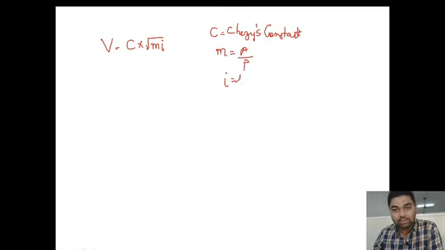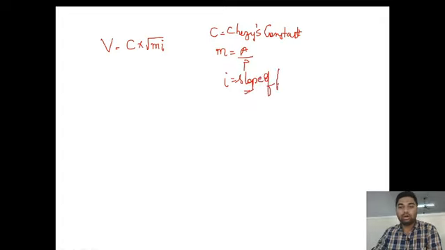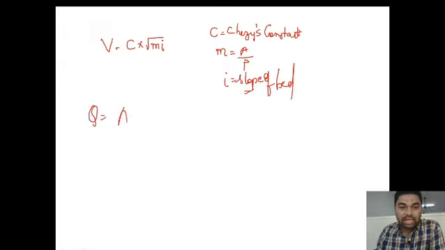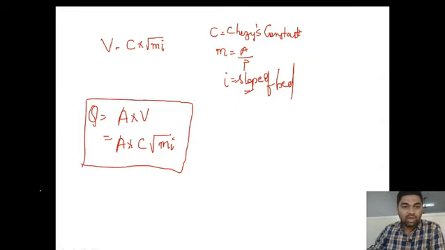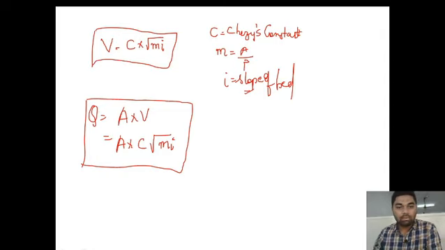I is the slope of the bed. The discharge will be written as area into velocity, which is area into C under root mi. This is the value of velocity and discharge through open channel flow. Hope you have understood this concept.